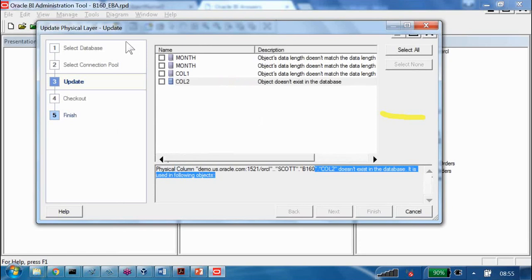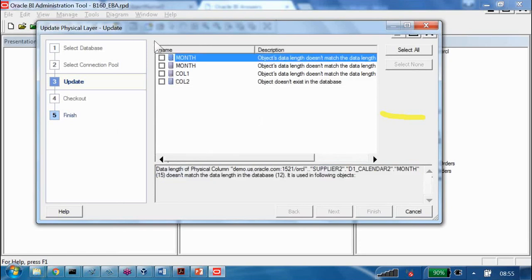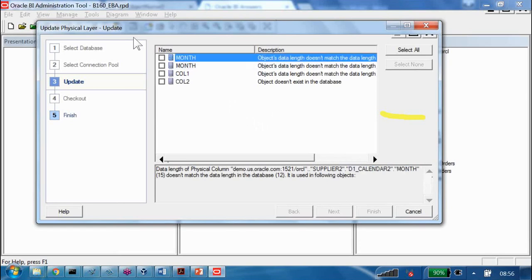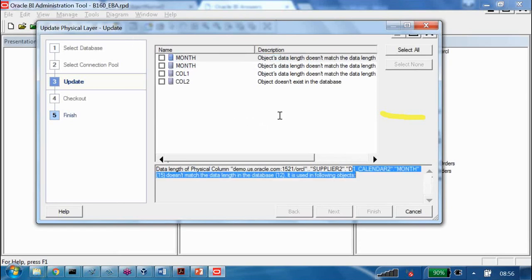Now, I think without our knowledge, we got other things also. Month, data length of the physical column. This month is 15 at the database level and it is 12 or something in the RPD. And I think it is available in two places. One is the alias, and one is the original table, right? That is the reason it is showing 2 times here. Are you getting my point?